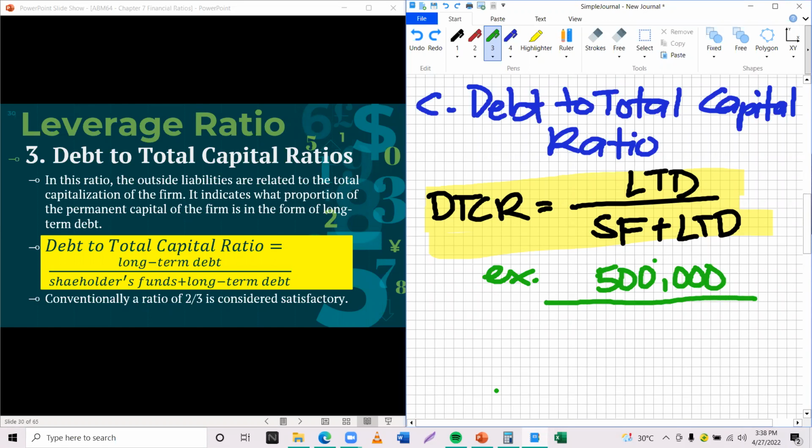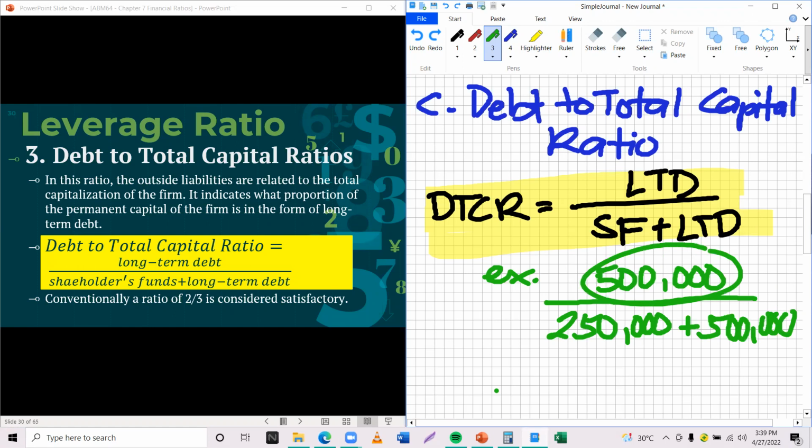That is your debt. And let's say your shareholders' fund is only 250,000. So your share is a bit smaller. You also add another 500,000, because you used your long-term debt as your capital. So it is added, and that's why we include it in the equation.